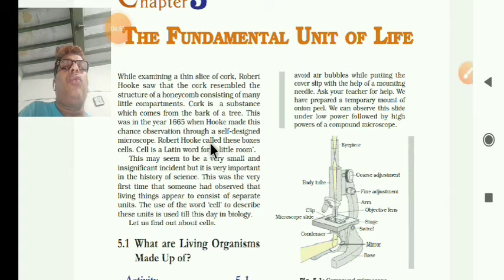Then Robert Hooke called these boxes, like small compartments, cells. So cell in the Latin word means a little room.